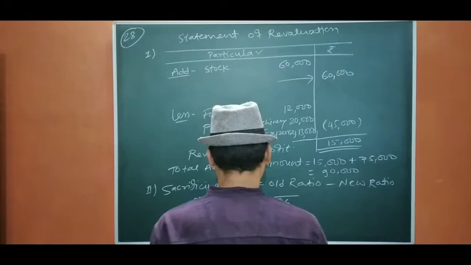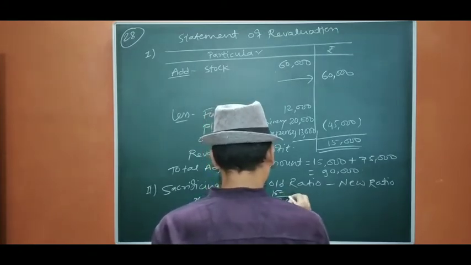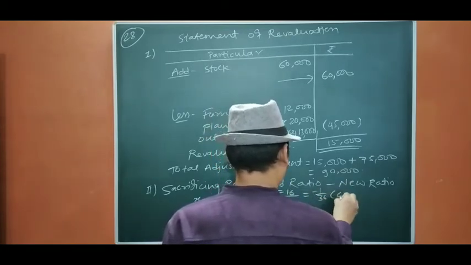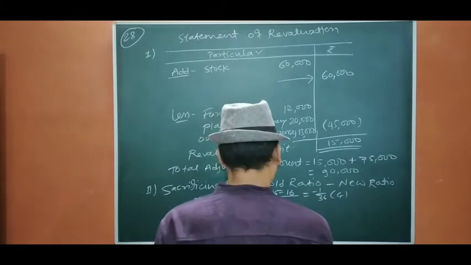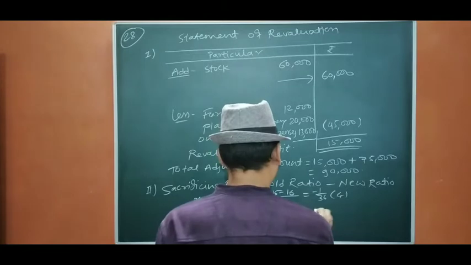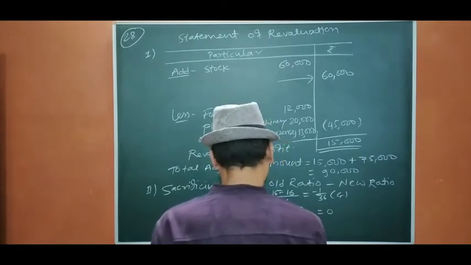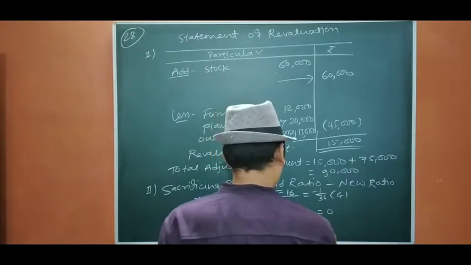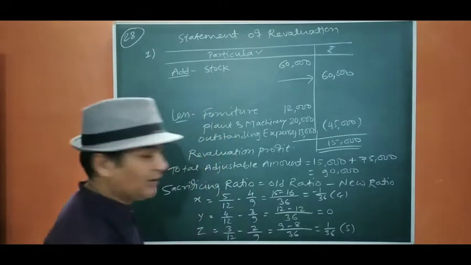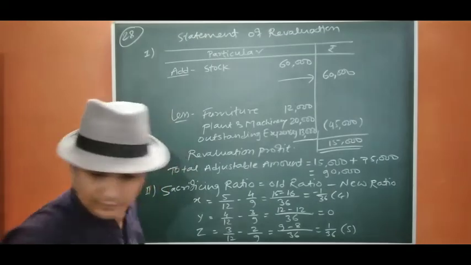36, 15, 16 minus 1 by 36 is again 36, 12 minus 12, 0, 36, 9 minus 8, 1 by 36 is a sacrifice. Now let us find out the amount. Okay.